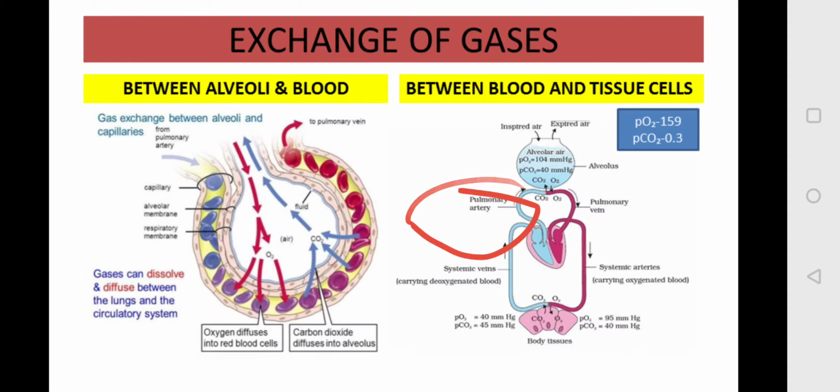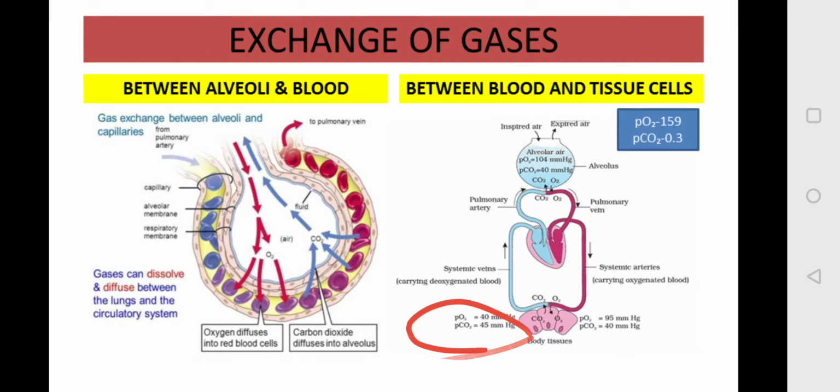As this carbon dioxide and oxygen reach near your alveoli, you will see that the pressure of carbon dioxide in the alveoli is less as compared to the pressure of carbon dioxide in the capillary. So what will happen? The diffusion from the higher concentration of that gas, that is carbon dioxide, moves towards the lower concentration. It means from the blood it enters your alveoli, okay, and the oxygen from the alveoli reaches your blood. Now the blood becomes oxygen rich.